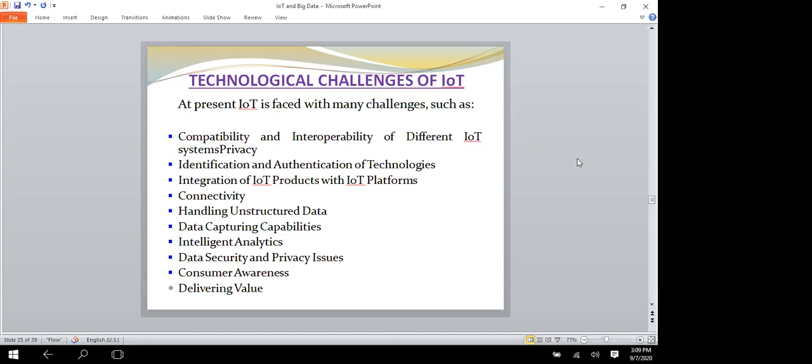Connectivity is one of the challenges. The internet is still not available everywhere at the same speed. Whenever we talk about IoT increasing in the world, we are talking about foreign countries only. Still, many people in villages don't have the internet. Now, classes and everything are going through the internet. They are attending exams through the internet also, and that is not possible for them. Our situation is like that.